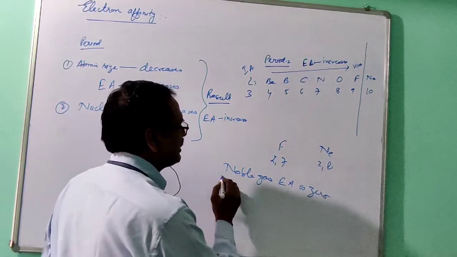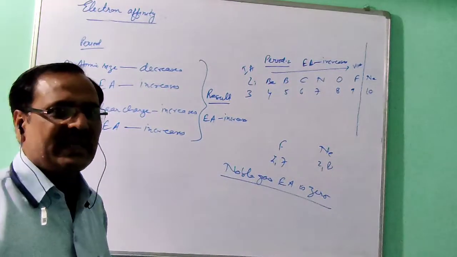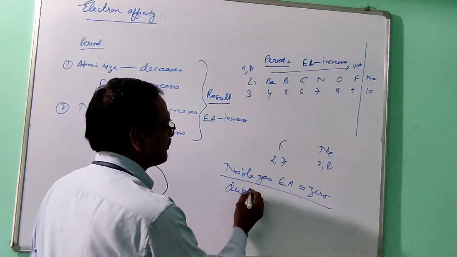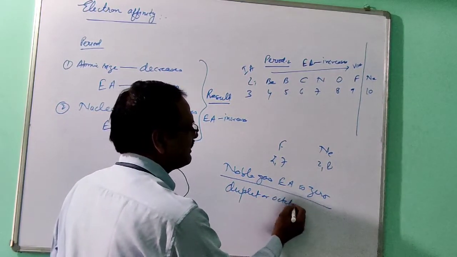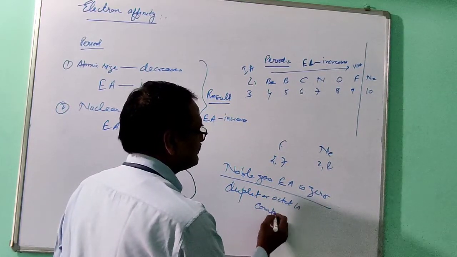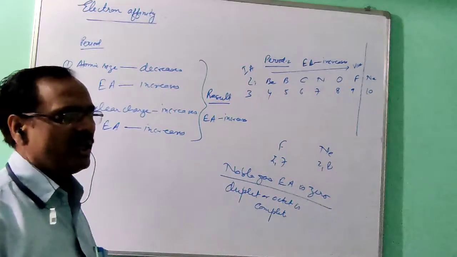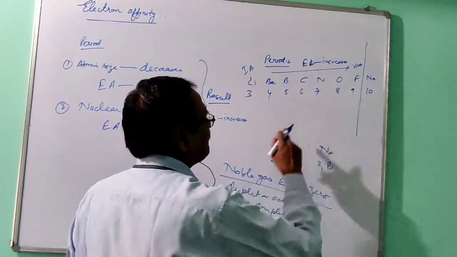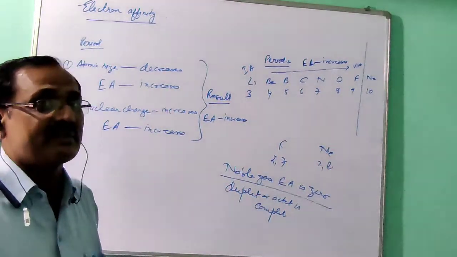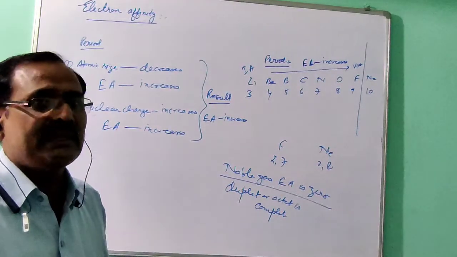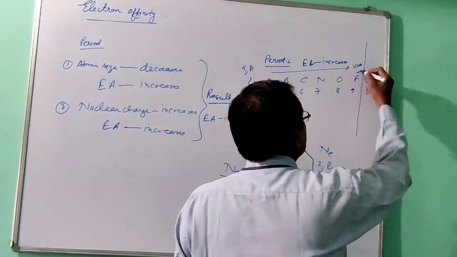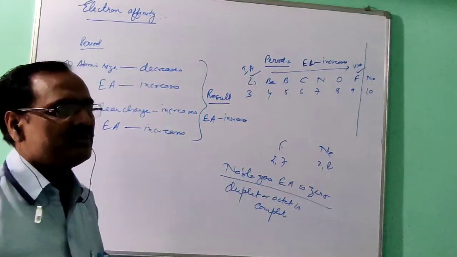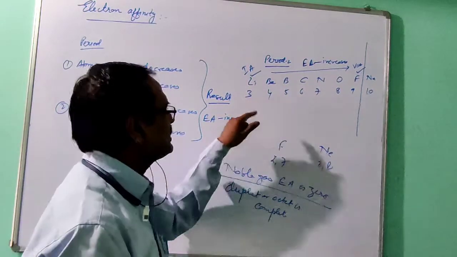What is the reason? Because for noble gases, the duplet or octet is complete. So that's why electron affinity for noble gases is 0. So what is the conclusion here? When you move in a period from left to right, electron affinity increases. So in period 2, which element has the highest electron affinity? Your answer is fluorine, and the lowest electron affinity is lithium. So in period 2, the highest will be for fluorine and the lowest will be for lithium.